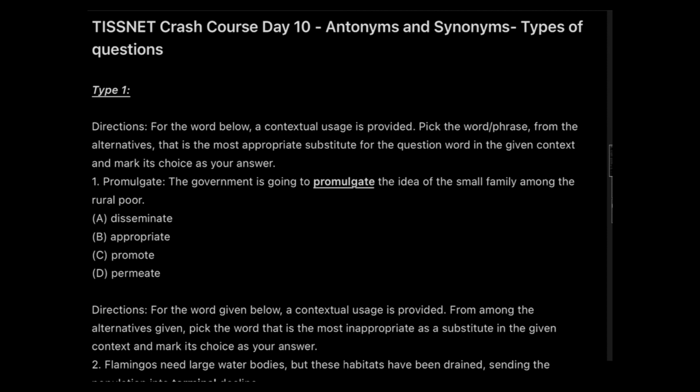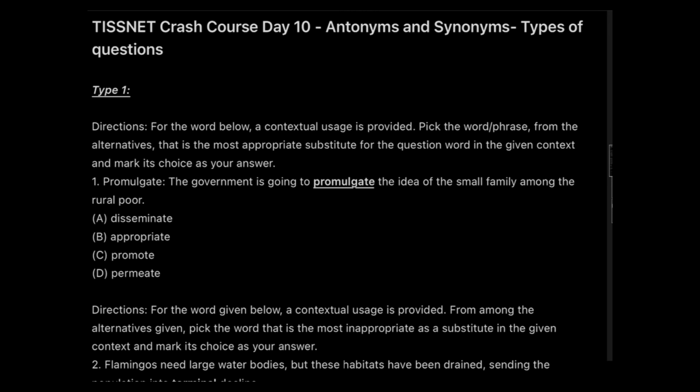But here the problem is a little different. Not always are the questions coming up with words which are frequently used or have a commonly used root word. So how are we supposed to go through the questions and answer them? We'll be learning that. Type 1, type 2, type 3, I'll be covering 3 types, and it will be going on increasing level of difficulty.